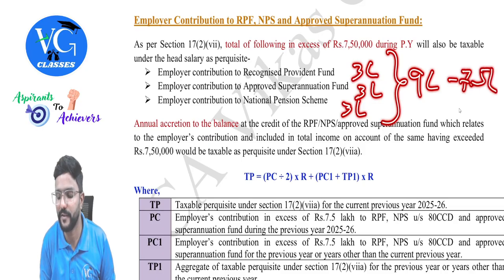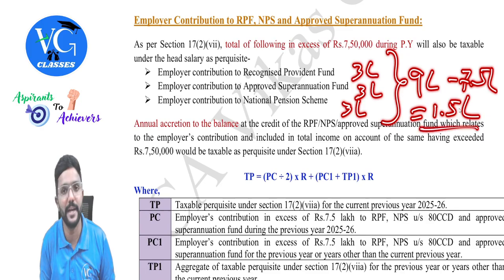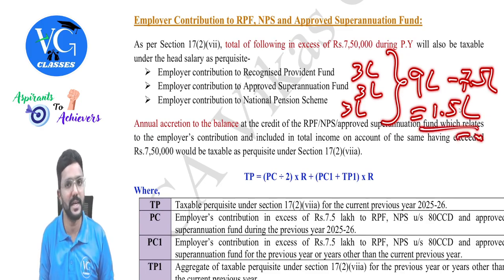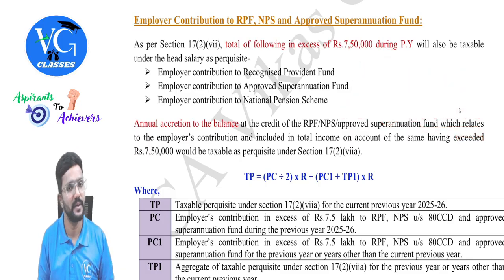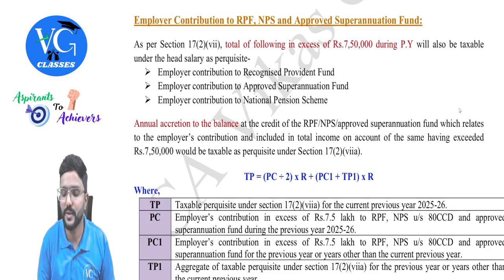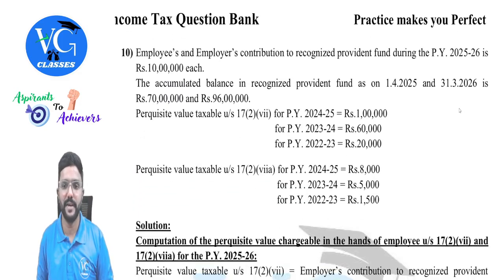In excess of 7.5 lakh, how much is there? 1.5 lakh. It will be taxable. If all three are there, consider all three. If any one or two are there, then consider only those. Is that clear? Yes. And in this question, only recognized provident fund is there.